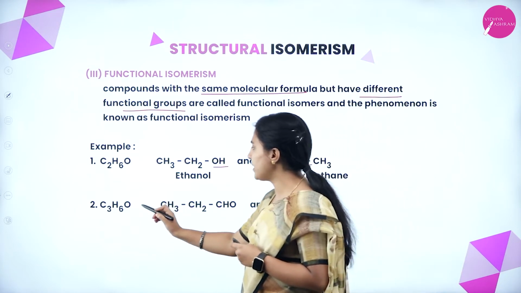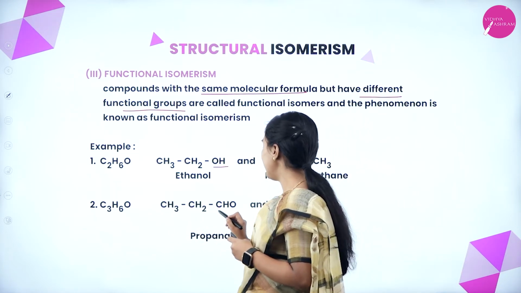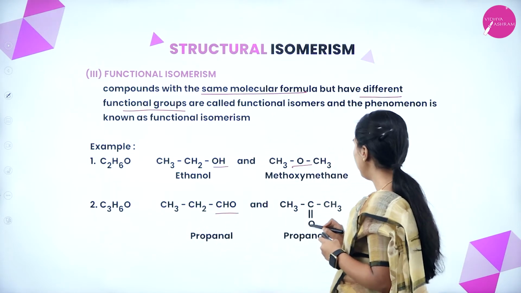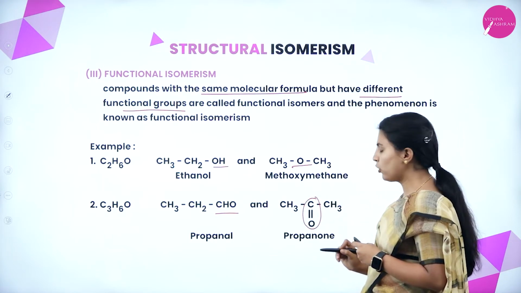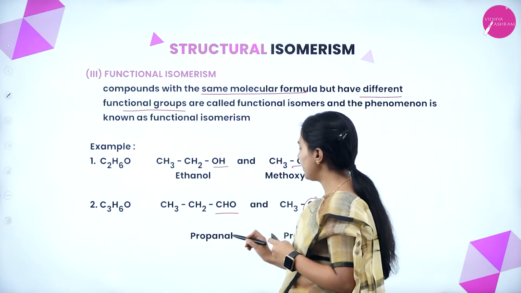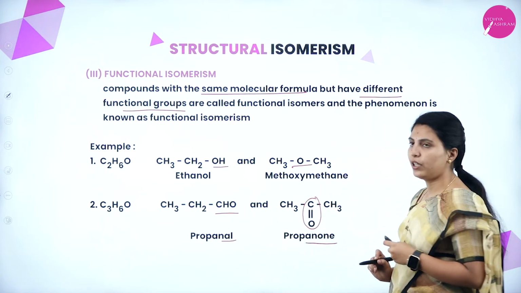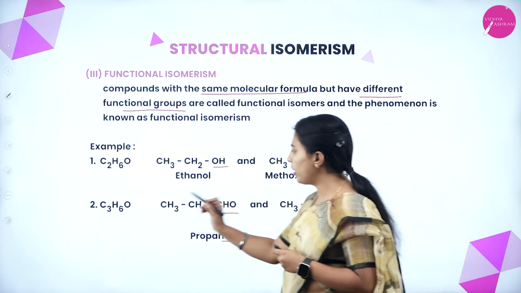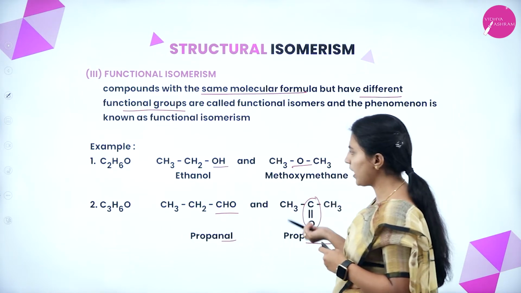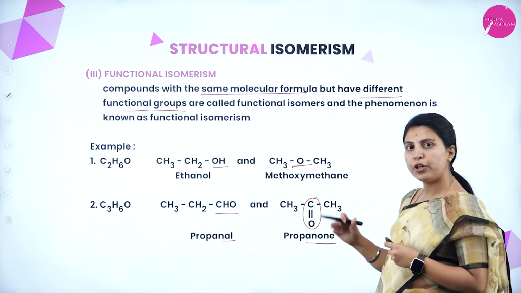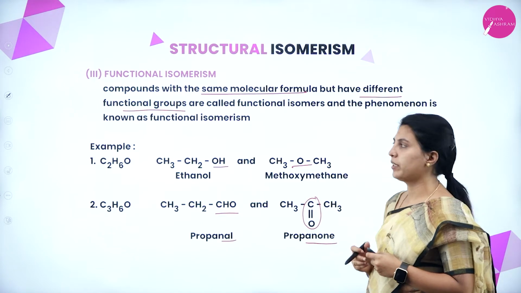Here also C3H6O. See here, CHO, aldehyde group. This is a ketone group, right? That's why propanal will form here, and propanone will form here. Here also the molecular formula is the same, but the functional groups are different. That's why the compounds will give different properties.